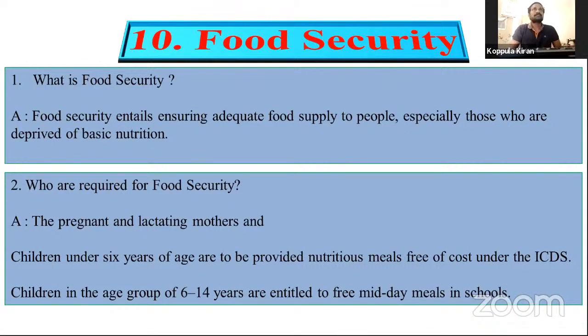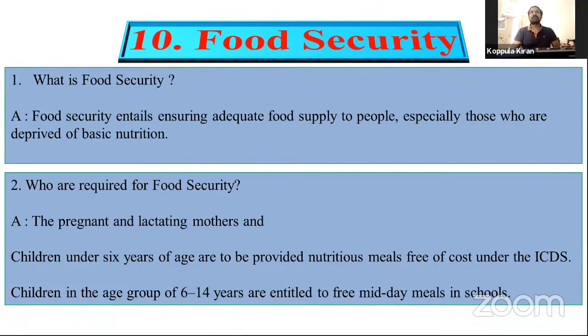So let us discuss food security in our lesson. What is food security? Let us see this slide. Food security entails ensuring adequate food supply to people, especially those who are deprived of basic nutrition. We know very well about poverty.